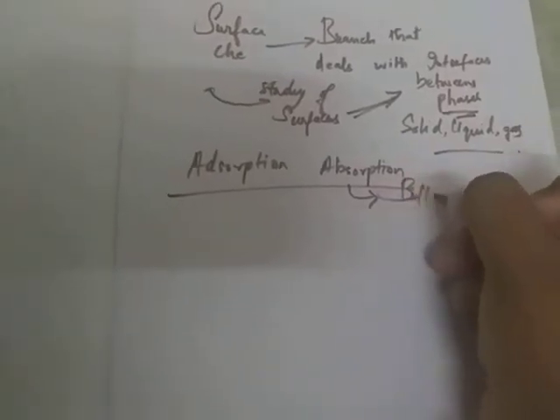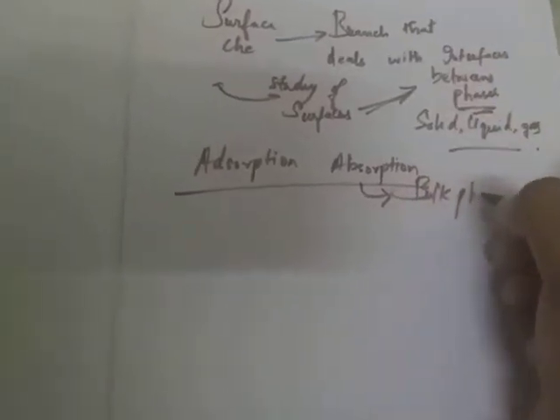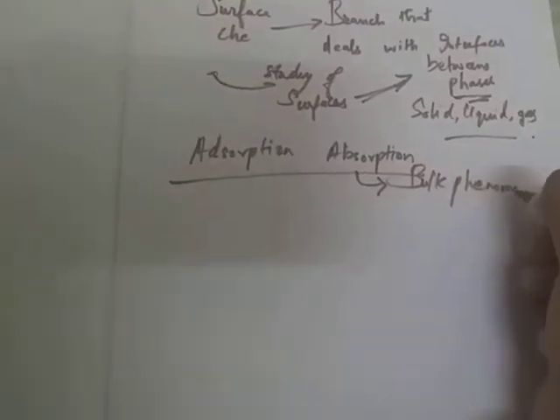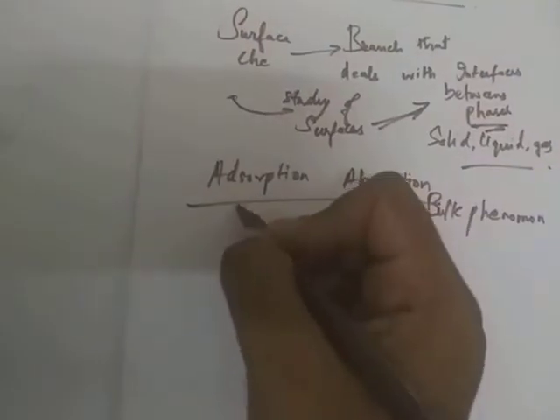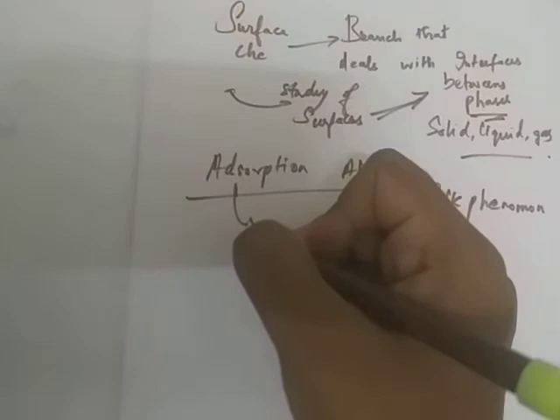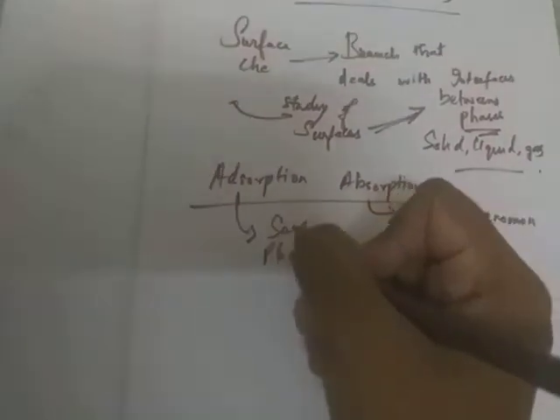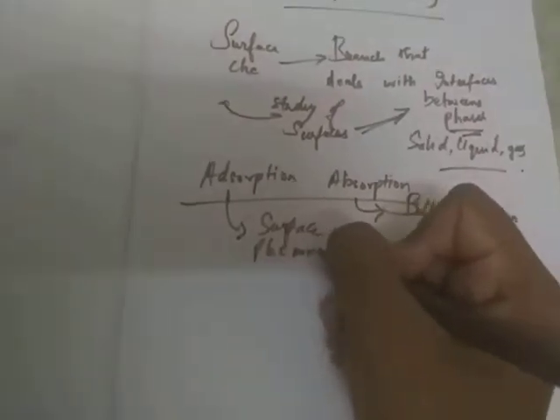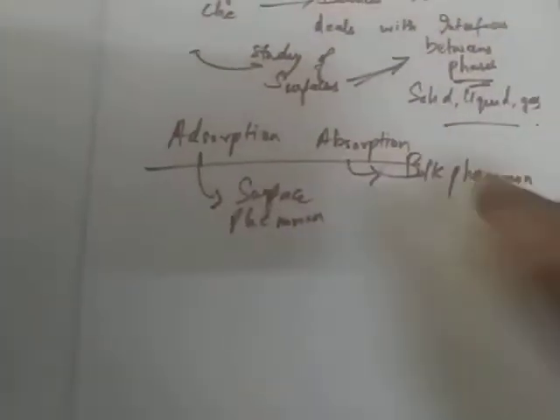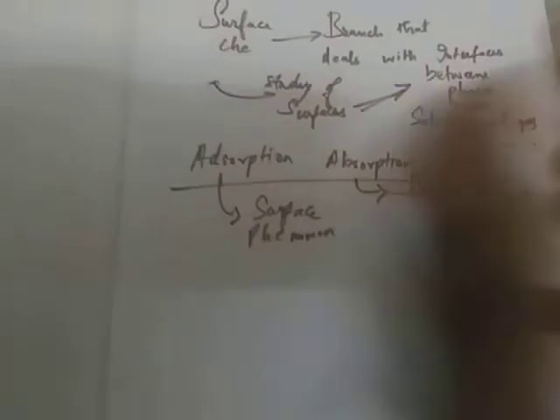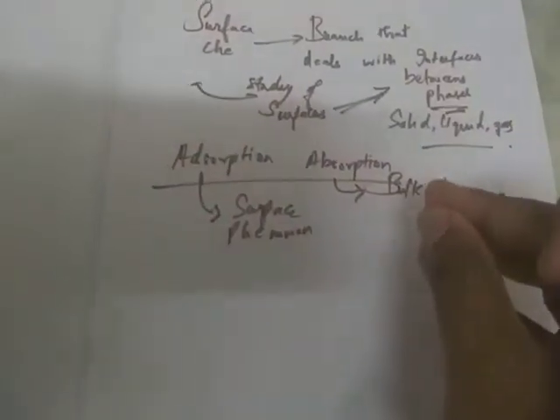In technical terms, we call absorption a bulk phenomenon, whereas adsorption is called a surface phenomenon. Adsorption means the surface absorbs something.